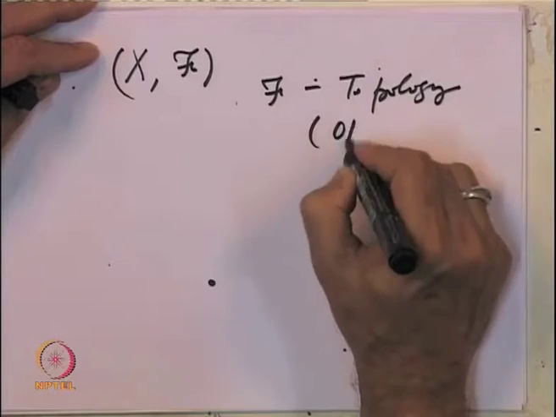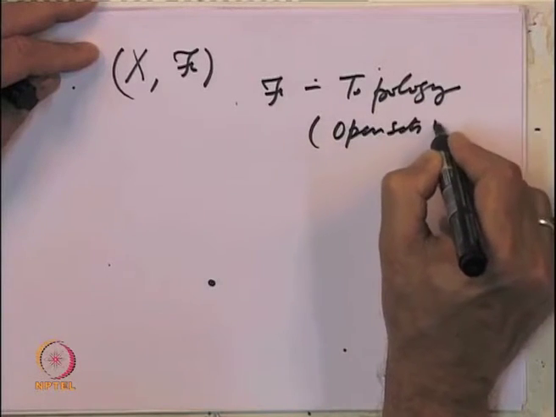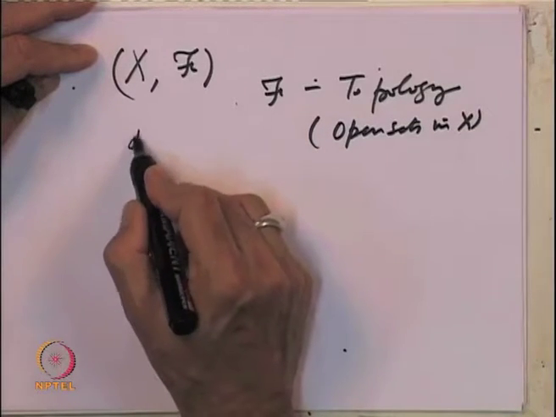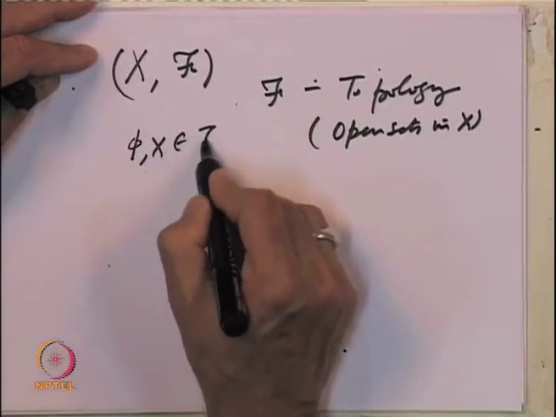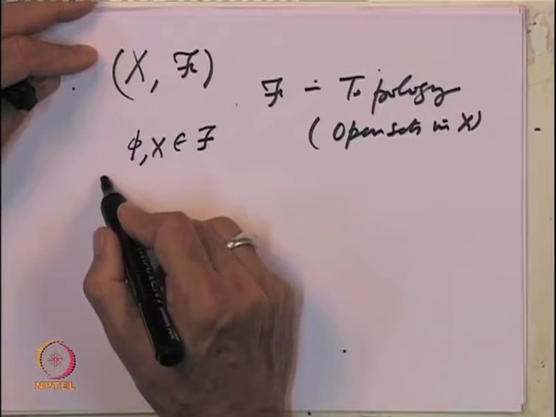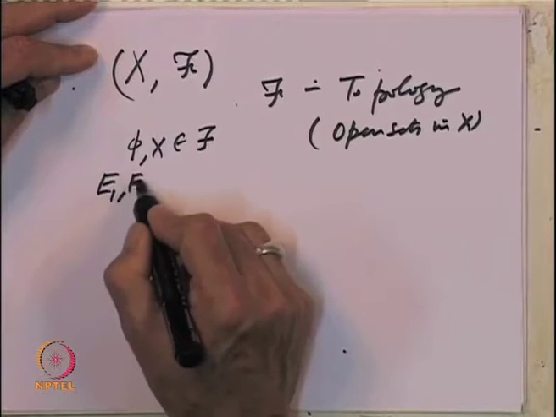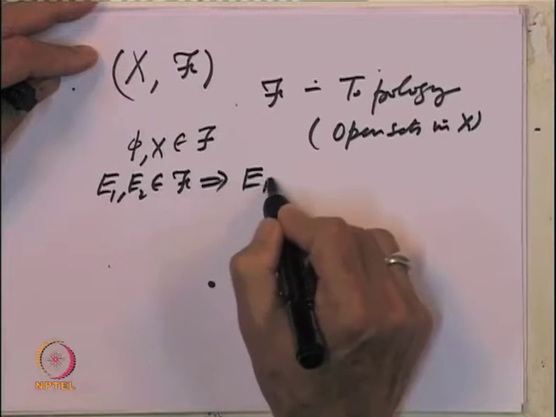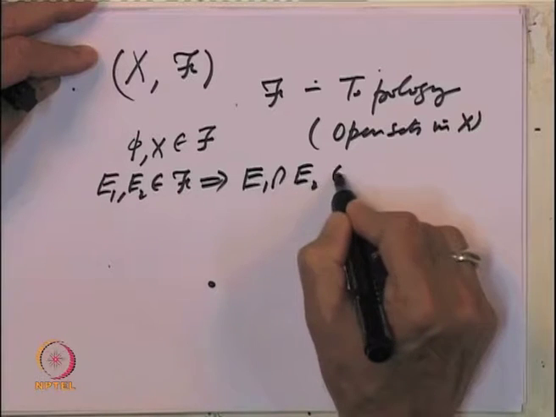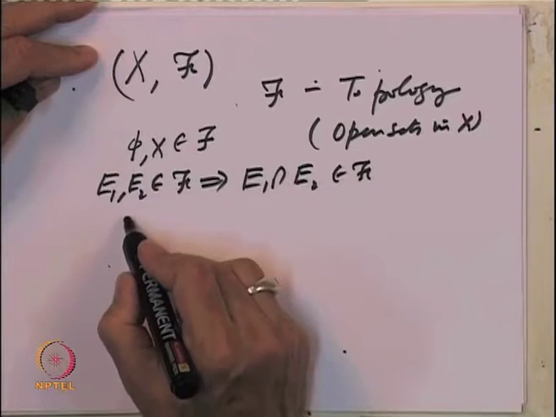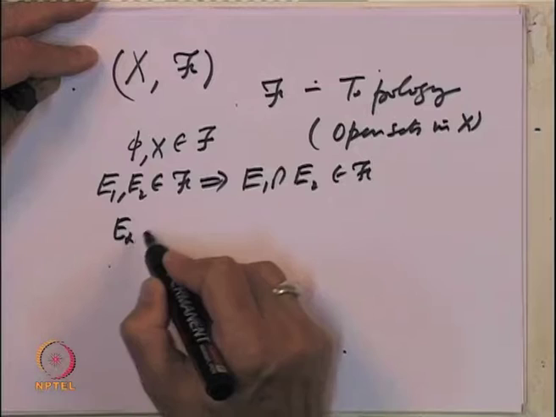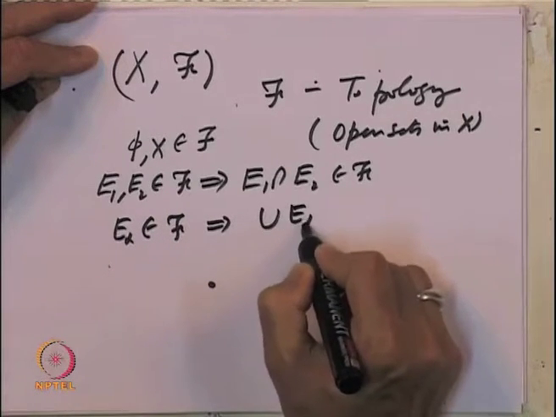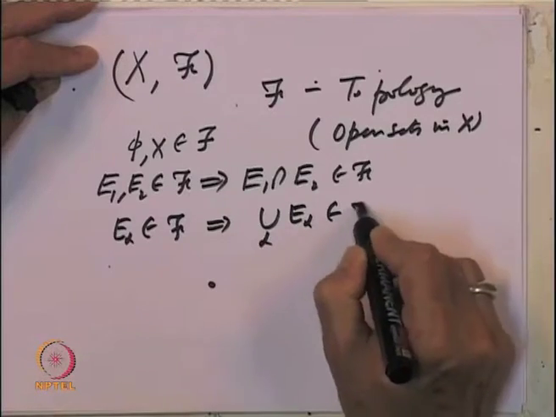It is a collection of open sets in X, and this is a collection which has some properties, namely the empty set and the whole space belong to it, and if two sets E 1 and E 2 belong to it, then E 1 intersection E 2 belongs to it, and if E alpha is a collection of sets in it, then the union of E alphas belongs to it.